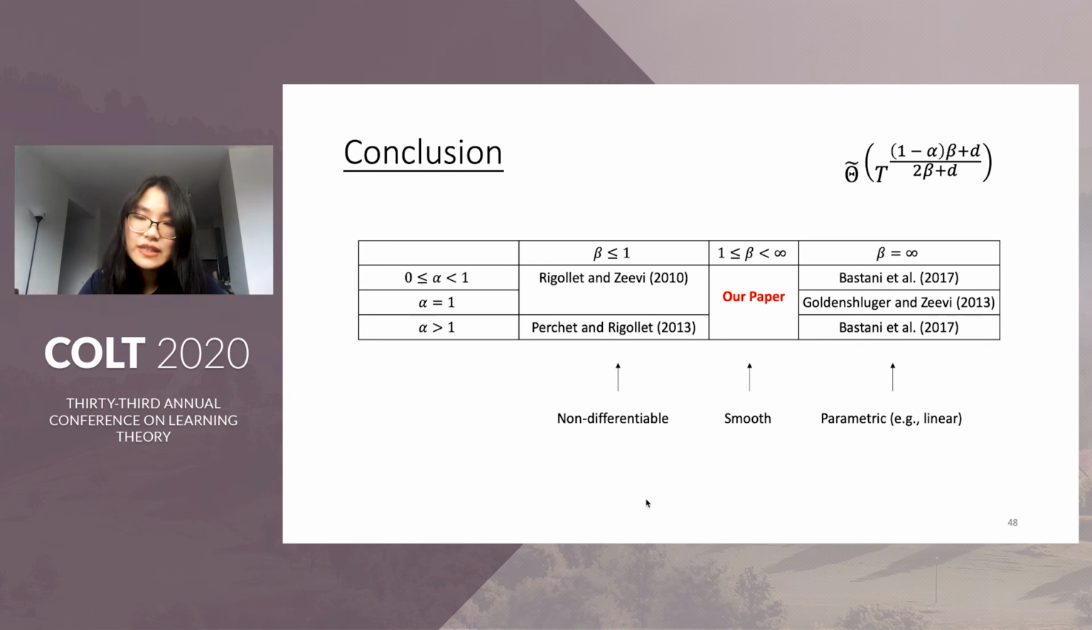I want to conclude this talk by showing this table. In short, our paper considers the smooth bandit problem that bridges two seemingly separated lines in literature, that's parametric bandit and non-differentiable bandit. Our paper fills in this important missing piece in the bandit literature and sheds light on the interplay between smoothness, learning complexity, and regret.